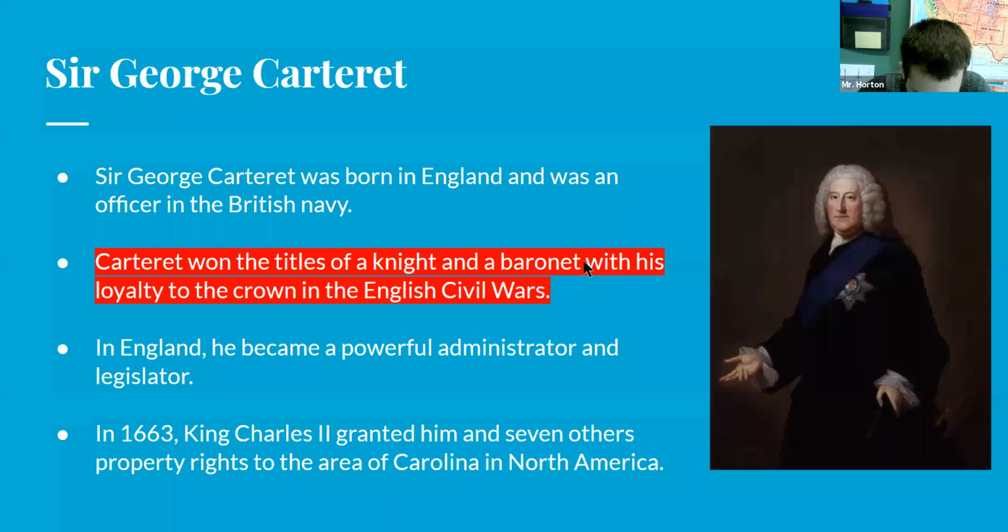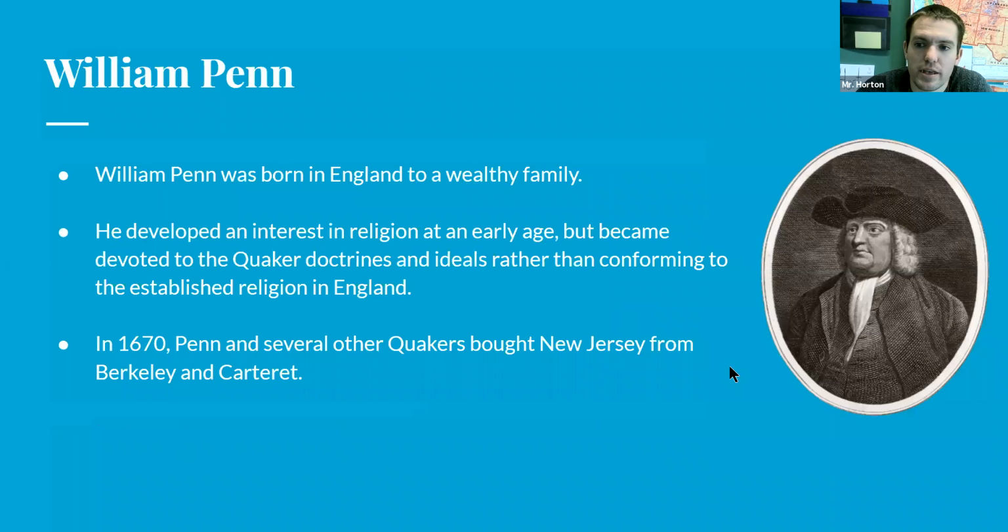All righty. And then our last person is William Penn. So William Penn was born in England to a wealthy family, and he developed an interest in religion at a very early age and became devoted to the Quaker doctrines and ideals rather than conforming to the established religion, which was Catholicism in England. So he actually wanted to become a Quaker and researched a lot of these Quaker doctrines and ideals and started to practice that religion instead of practicing Catholicism, which was the main religion in England.